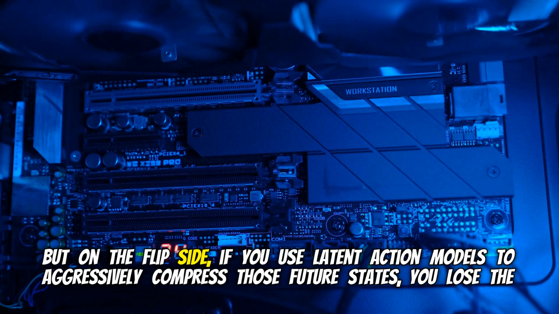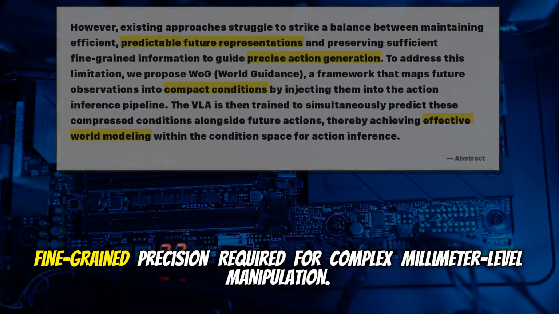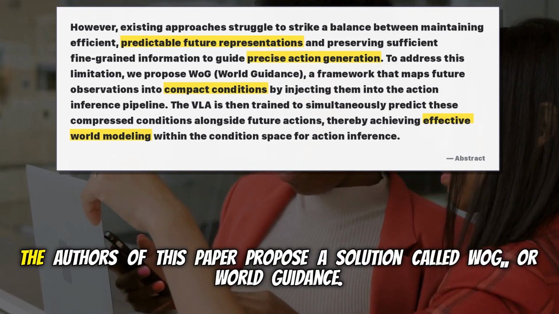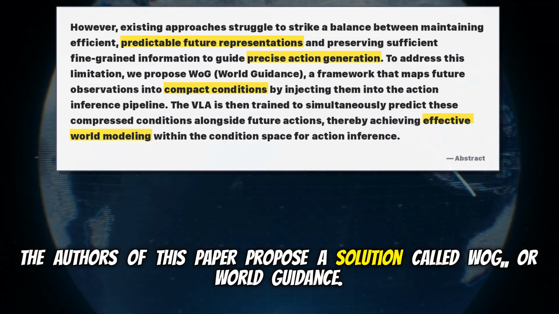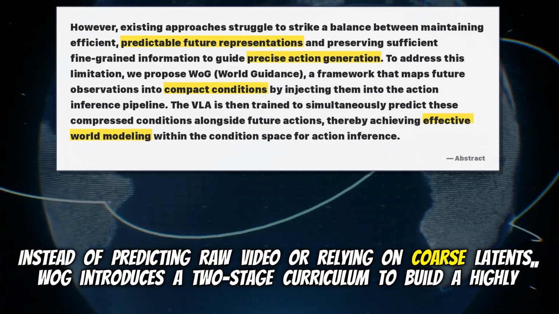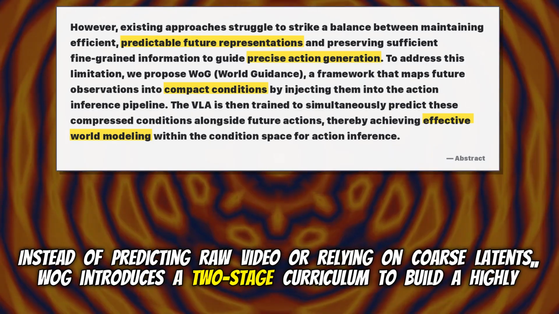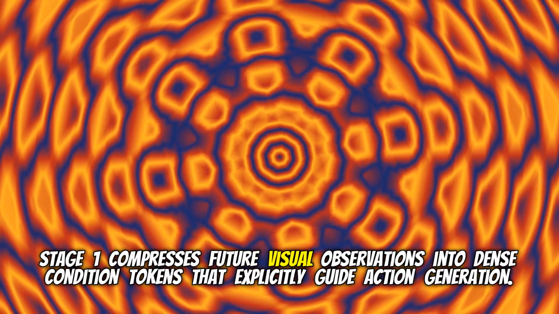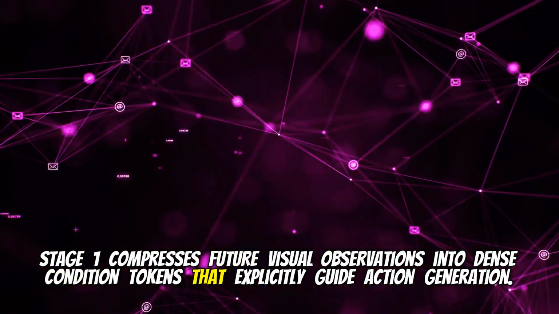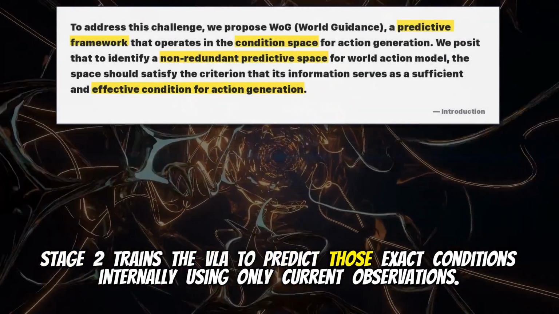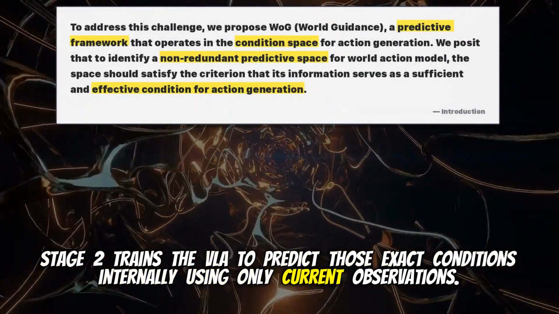But on the flip side, if you use latent action models to aggressively compress those future states, you lose the fine-grained precision required for complex millimeter-level manipulation. The authors of this paper propose a solution called WOG, or World Guidance. Instead of predicting raw video or relying on coarse latents, WOG introduces a two-stage curriculum to build a highly compact condition space. Stage 1 compresses future visual observations into dense condition tokens that explicitly guide action generation. Stage 2 trains the VLA to predict those exact conditions internally, using only current observations.